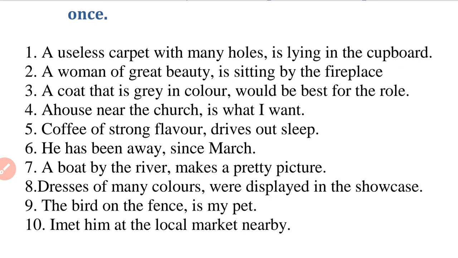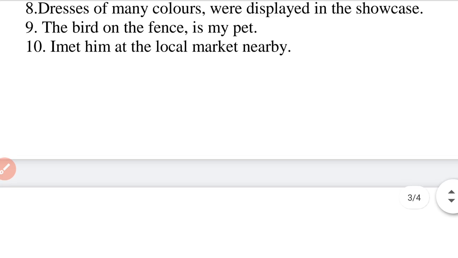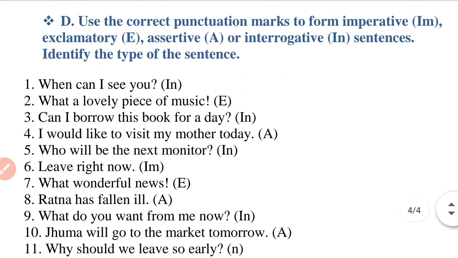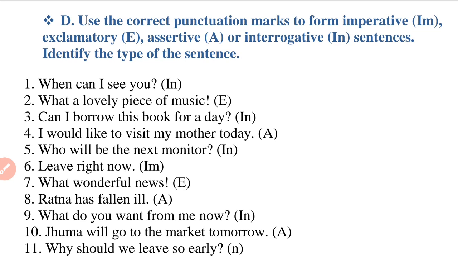So here it is completed. Now question number D. What is the instruction of these questions? The instruction is, use the correct punctuation marks to form imperative. You have to write I am, exclamatory E, assertive A, or interrogative IN sentences. Identify the type of the sentences.